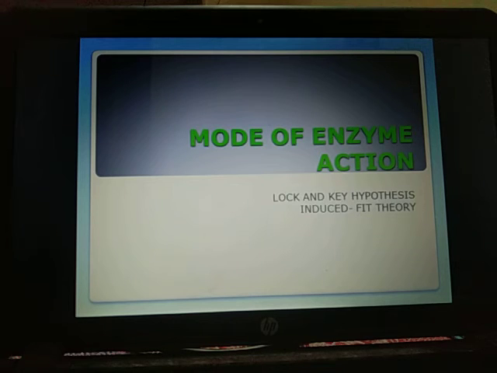The contact is such that the substrate molecules or reactants come together, causing the chemical change. It is similar to the system of the lock and key. Just as a lock can be opened by its specific key, a substrate molecule can be acted upon by a particular enzyme. This also explains the specificity of the enzyme action.